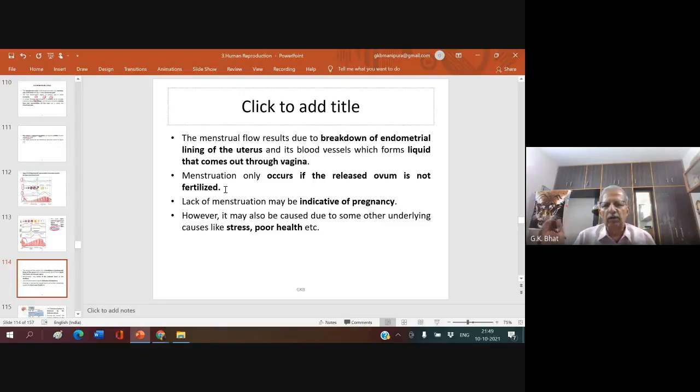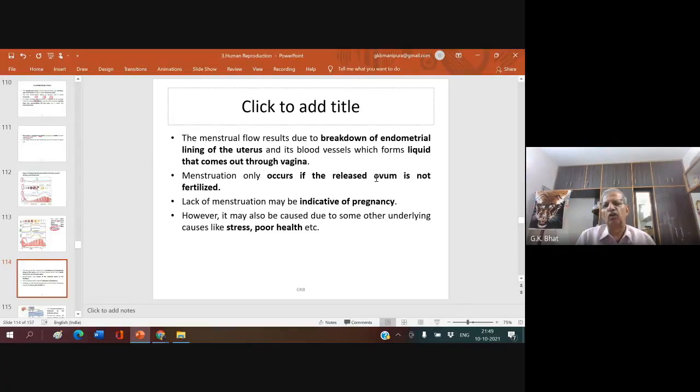In a 28 days of cycle, ovulation is expected to take place on the 14th day. So, this ovum or secondary oocyte, which got released during this ovulation, if at all it gets fertilized by the sperm, then menstruation will not occur. Menstruation only occurs if the released ovum is not fertilized.